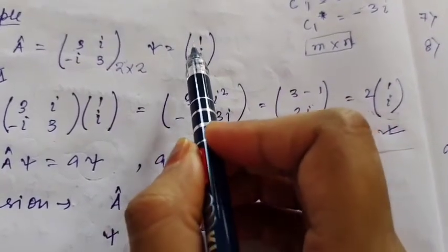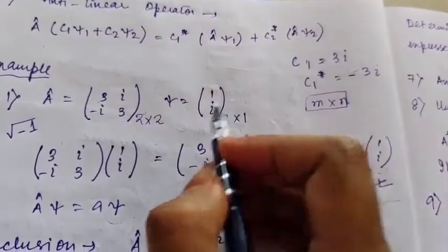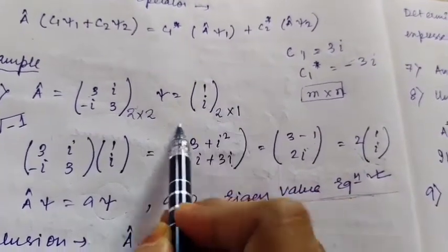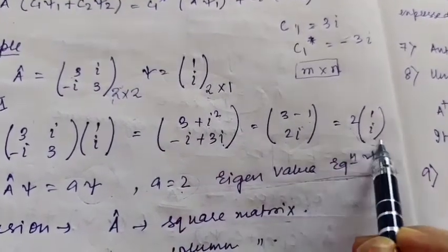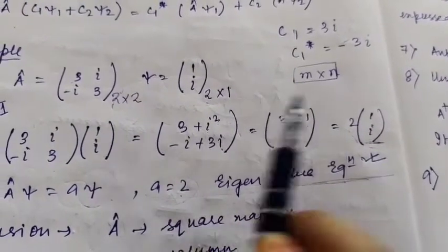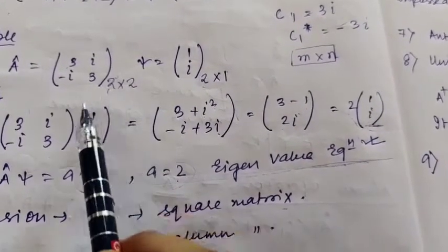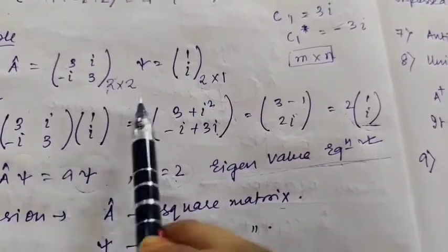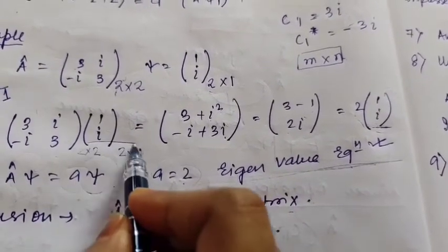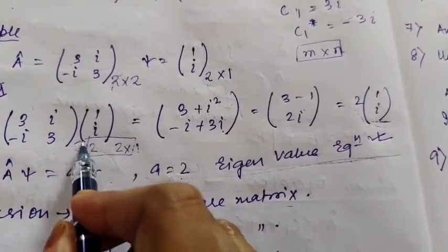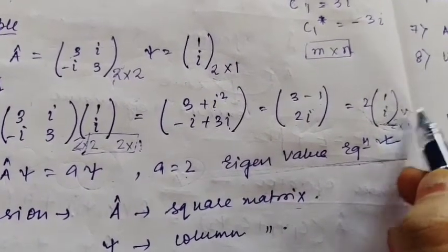Here you see the number of rows is 2 and the number of columns is 1, so we write it as 2 cross 1. This 2 and this 2 are common. So the resultant will be 2 cross 1. This is a process to check whether we have done it right or wrong. Whenever you multiply two matrices, if one is 2 cross 2 and the other is 2 cross 1, the common dimension is removed and the resultant matrix is of order 2 cross 1. We are getting 2 cross 1, so we have done it right.